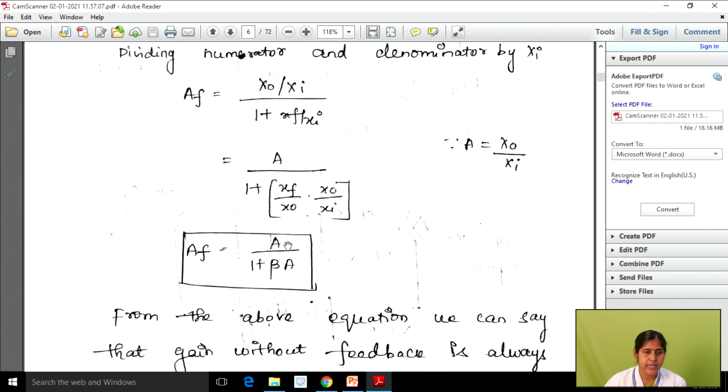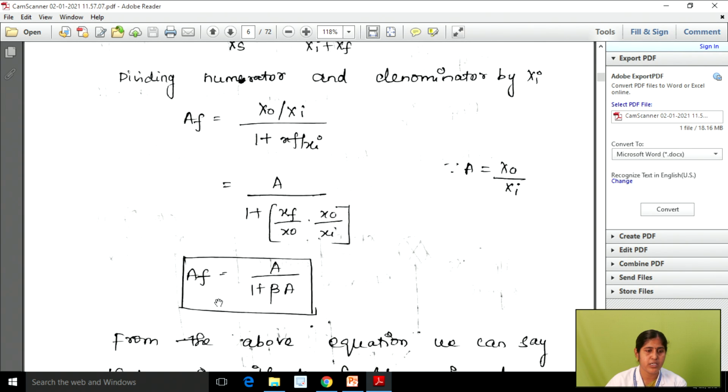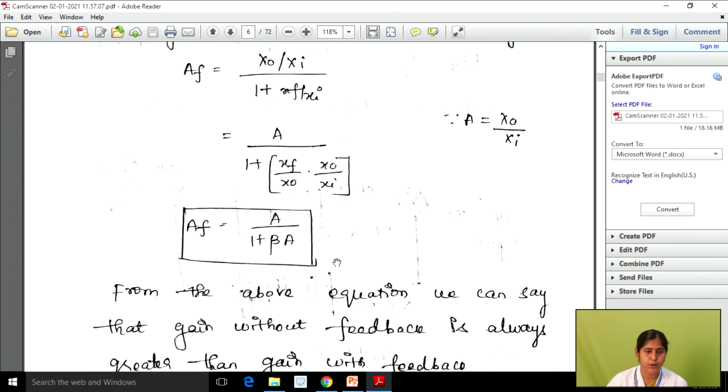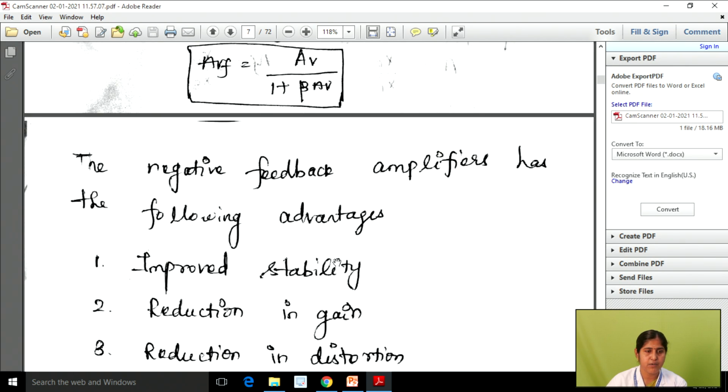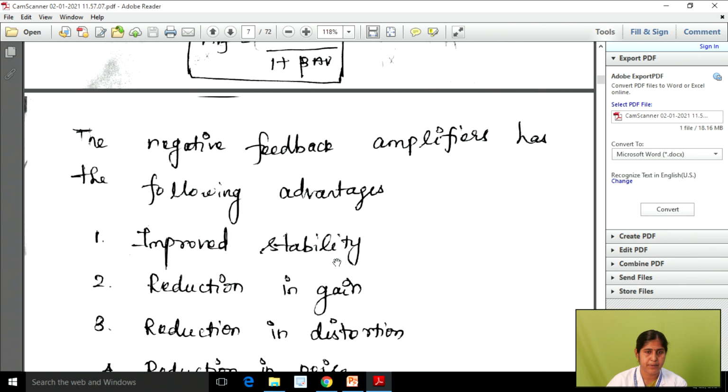So we can substitute the beta value here, and AF is equal to A divided by 1 plus beta into A. This is the gain formula with feedback. This is a very, very important formula, and from this we can calculate the gain with feedback as well as without feedback.